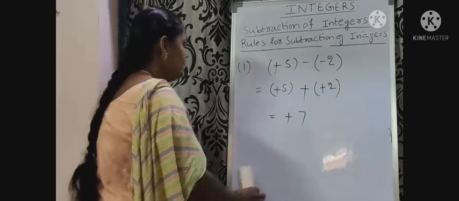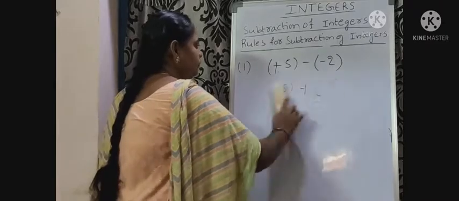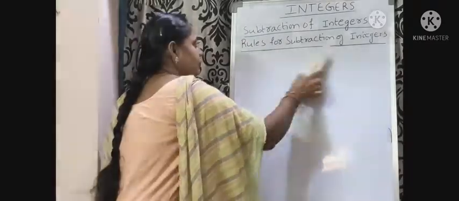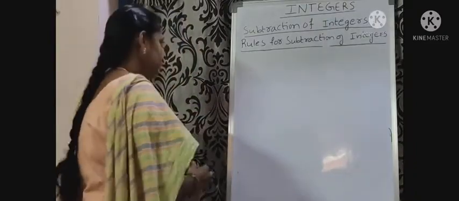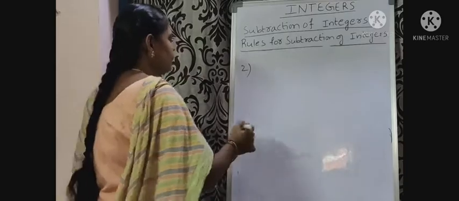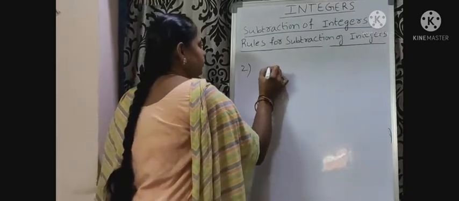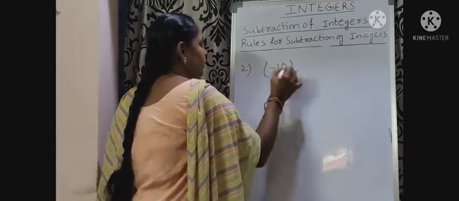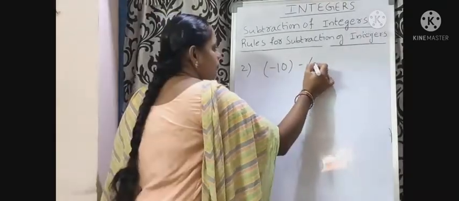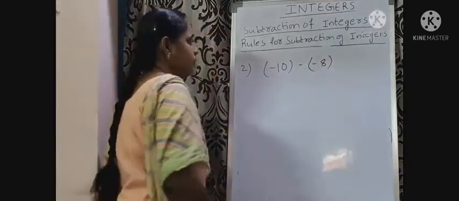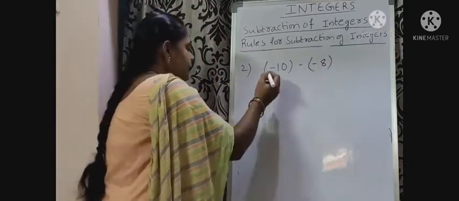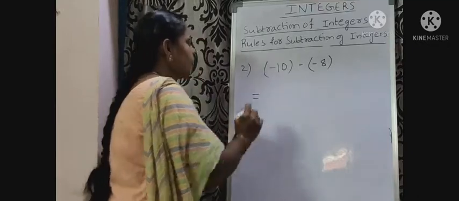Let us take another example. Minus 10 minus of minus 8. What is step 1?